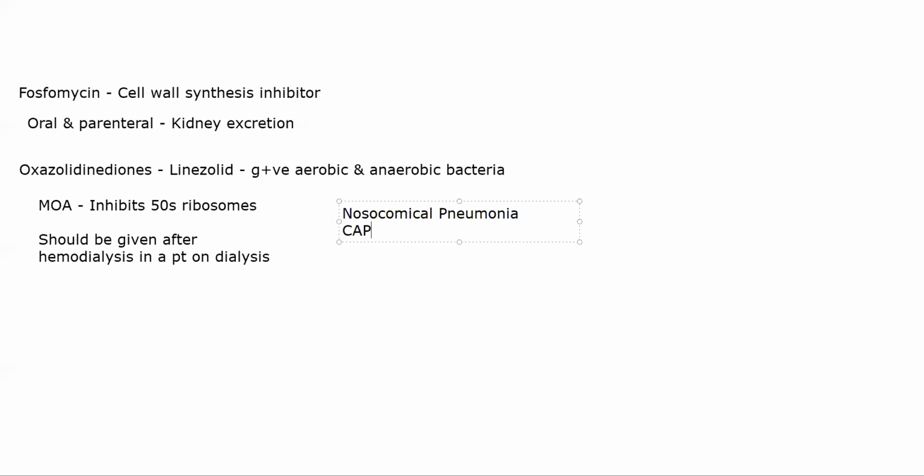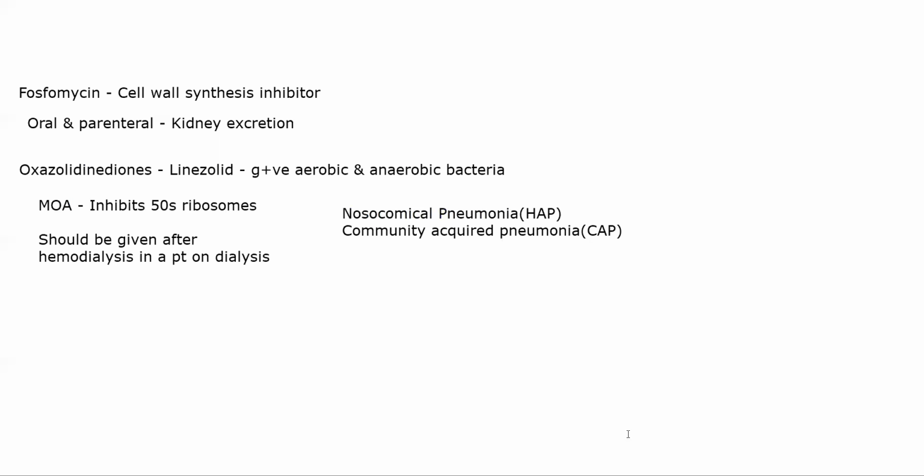उसको CAP बोलते हैं. I'll just write it down. Community acquired pneumonia. CAP. Nosocomial pneumonia is also called HAP, hospital acquired pneumonia. Okay. Then you can also give it in some skin infections, few of them. So that completes our miscellaneous antibiotics, linezolid and fosfomycin.